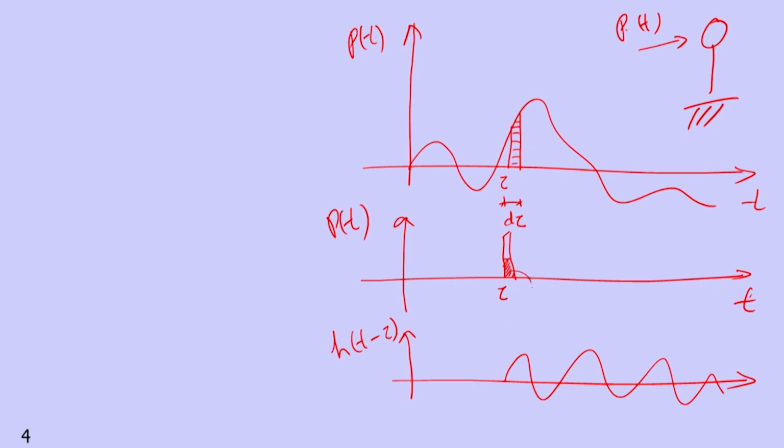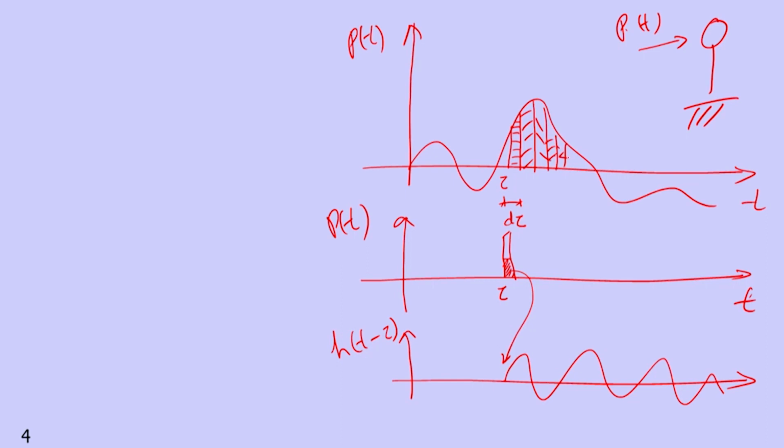When it is acting here, how will the response look? After this we will multiply it with the total impulse value, which becomes the response due to this impulse, and then we will integrate all the similar responses due to such impulses at different locations. That is what we are going to study in this class.